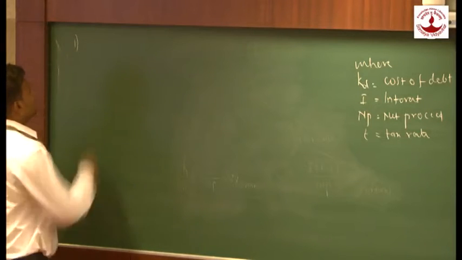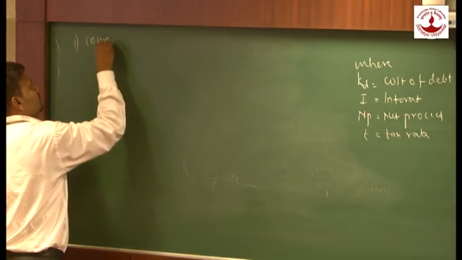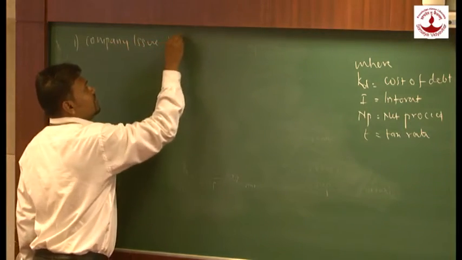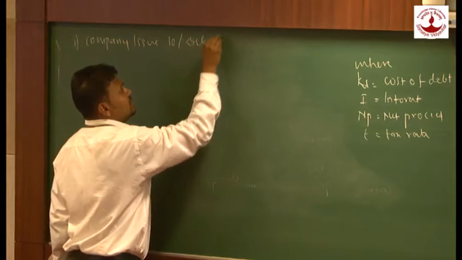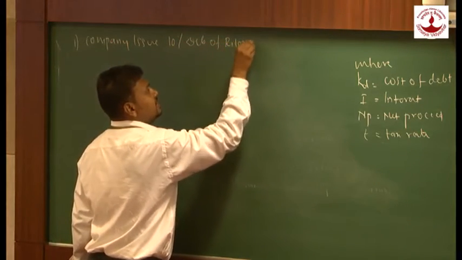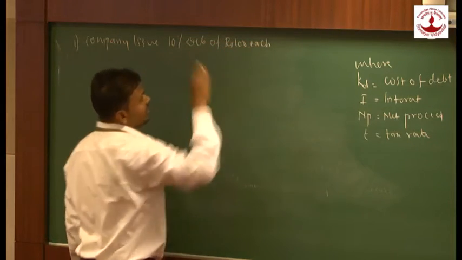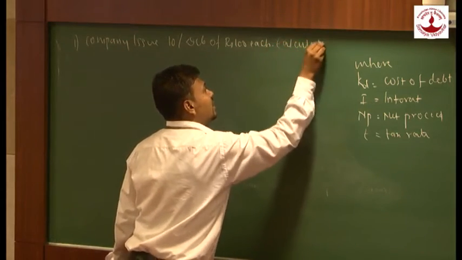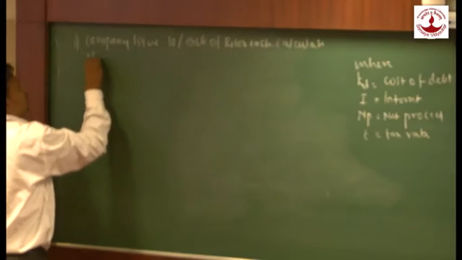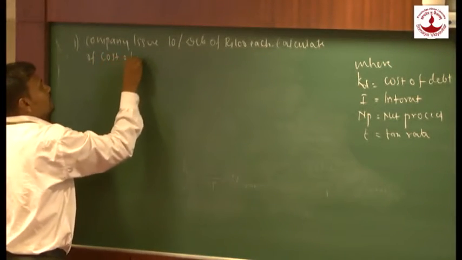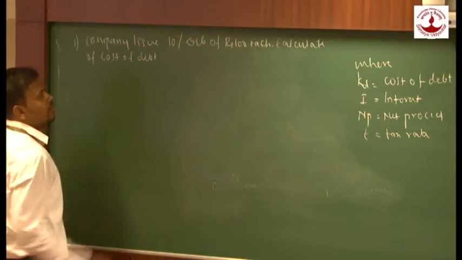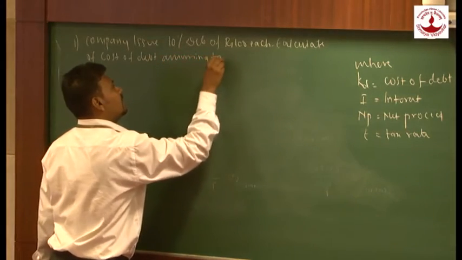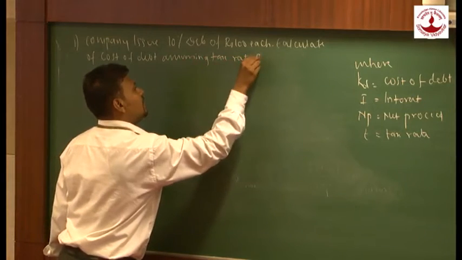Example: A company issues 10% debentures of rupees 100 each. Calculate cost of debt, assuming tax rate 50%.